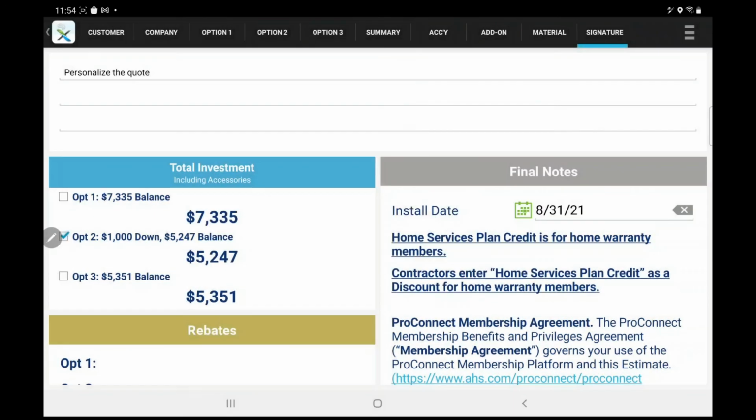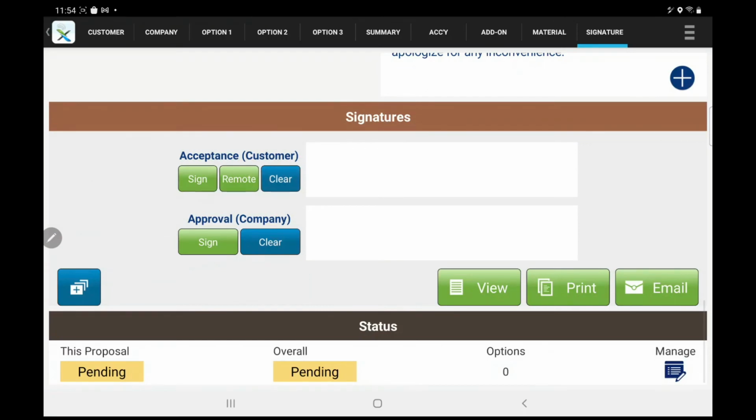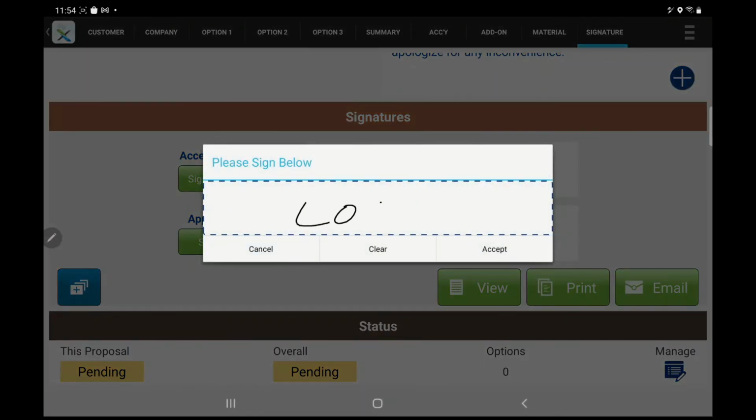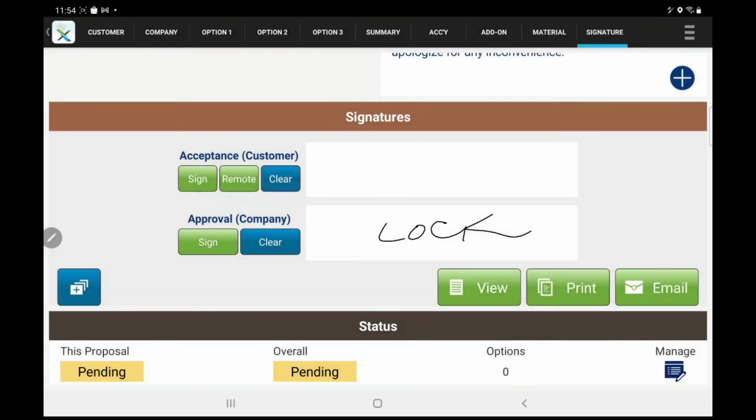Before emailing the quote to the customer, you will need to sign the quote. This validates the quote and locks the values down. If you open this quote at a later date, the software will automatically create a new quote for you. Now you can email the quote to the customer. Tap Email.